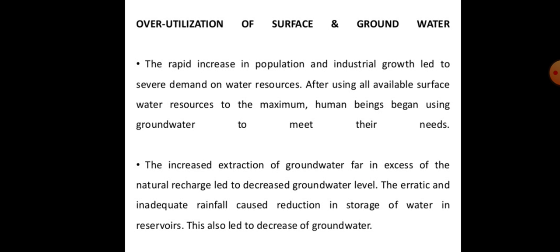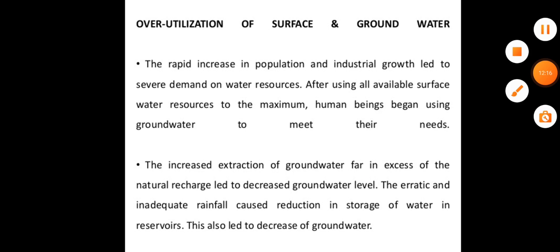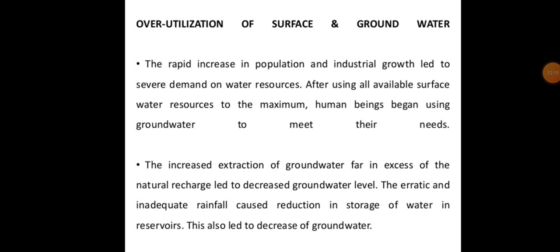Then overutilization of surface and groundwater. The rapid increase in population and industrial growth led to severe demand on water resources. After using all available surface water resources to the maximum, human beings began using groundwater to meet their needs. Then the increased extraction of groundwater far in excess of the natural recharge led to decreased groundwater level. The erratic and inadequate rainfall caused reduction in storage of water in reservoirs. This also led to decrease of groundwater.